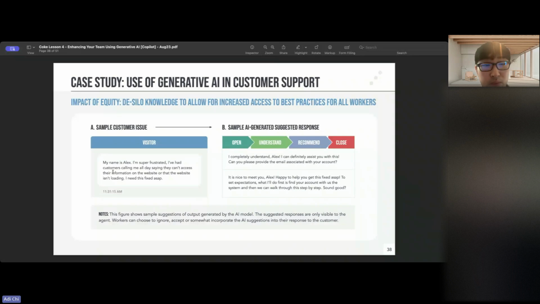members as well. So in the example here, point A says sample customer issue, and then the customer gives them a little bit of an issue, like, oh, I've had customers calling me all day saying that they can't access their information. And then B is an AI generated suggested response. So you get a suggested response here, right?